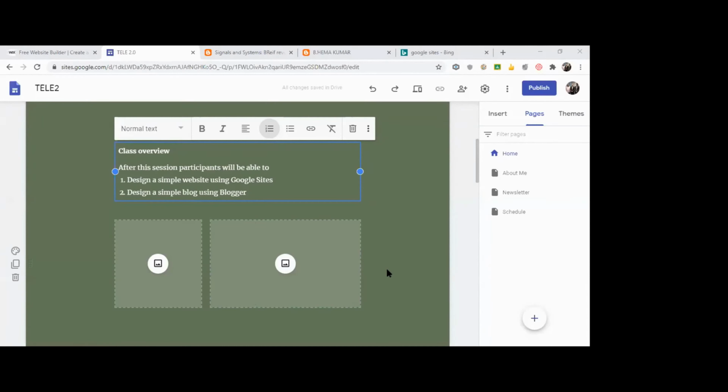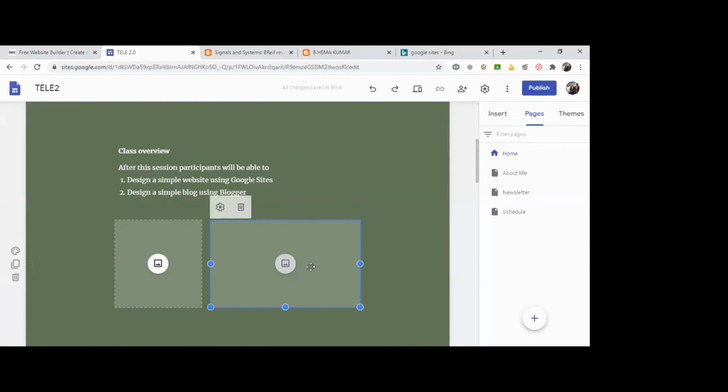So the better option is, open that image, use the snipping tool. See the snipping tool that is available in your Windows. You can cut a portion of that image and use it. That way, using the snipping tool, the size of the image will be reduced. So here, this is a place where I can have an image. If I want, I can have an image. If I don't want, I can just remove it.